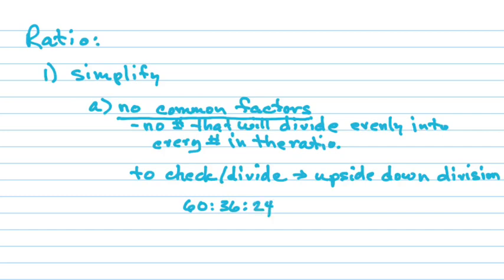We know it's a ratio because they're separated by colons. Good. But is there something to divide into 60, 36, and 24? Yes. Now, some of you will find out and will know what it is immediately. Some of you might see that they'll all divide at least by 2 and think of that. Some of you see, well, they'll divide by 3. Some of you are going to know they'll all divide by 12, right?